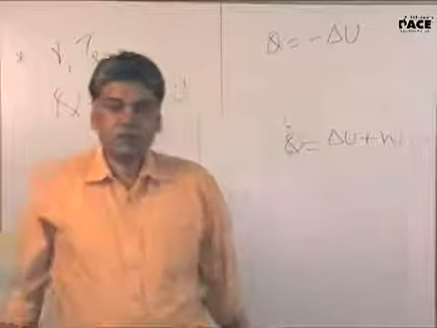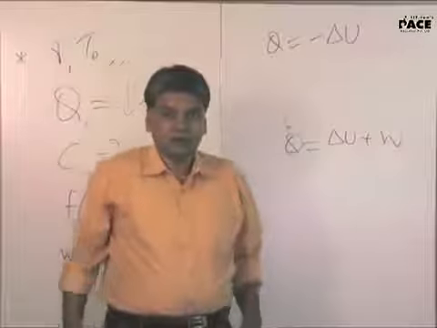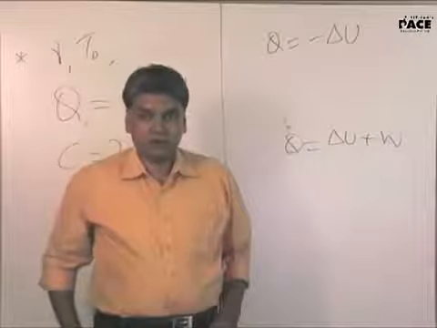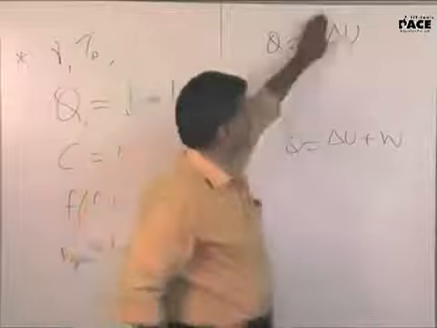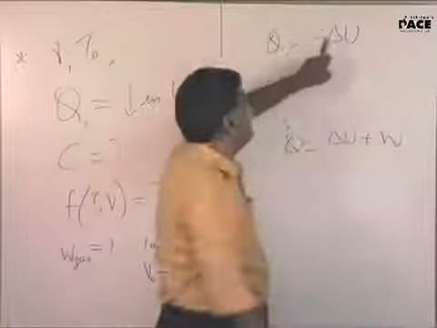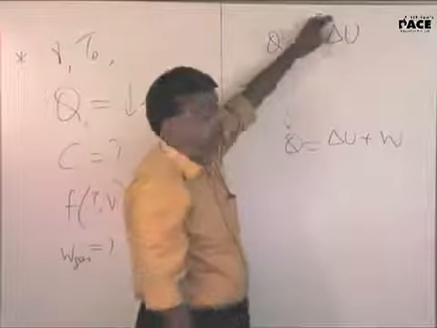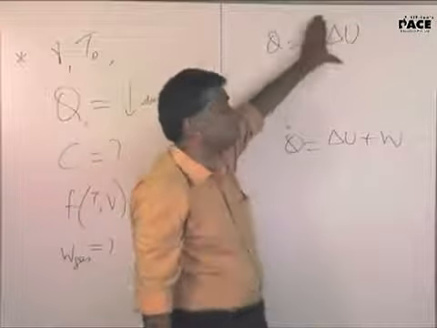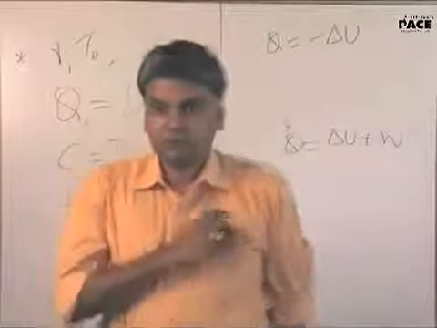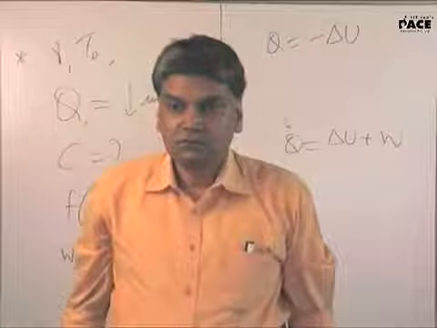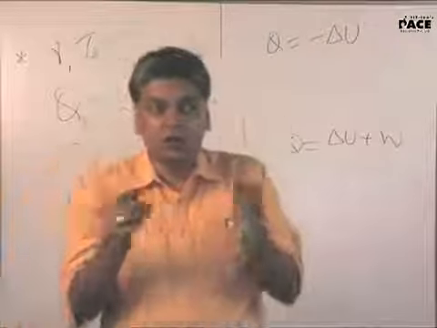So delta U is U final minus initial. So final is already less than initial. So it will always be negative. So if you put this as negative, another negative will make it positive, because Q is positive now. How will then Q become a decrease in U? The value of Q equals the decrease in internal energy.